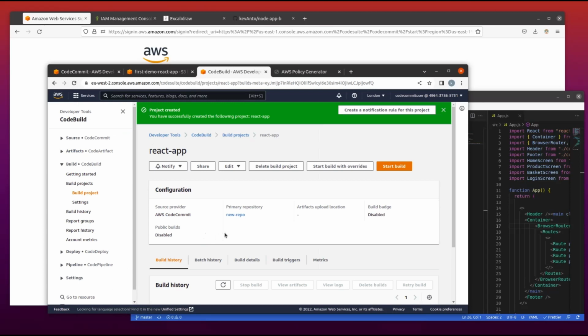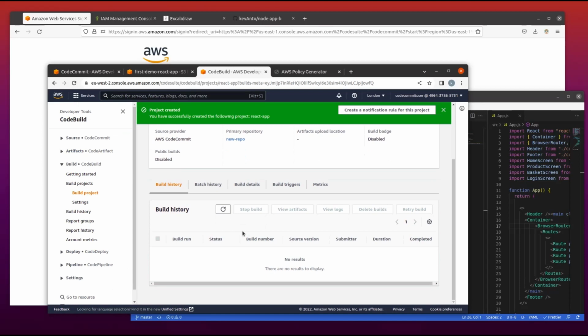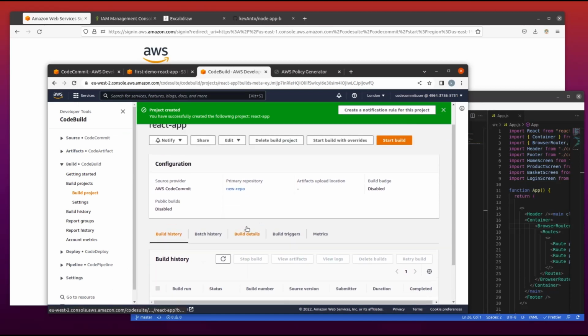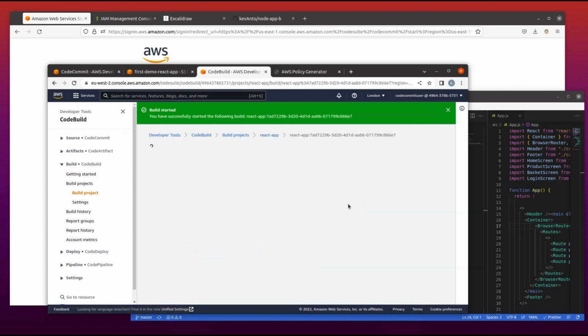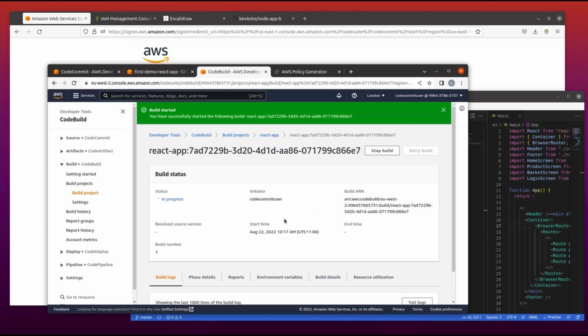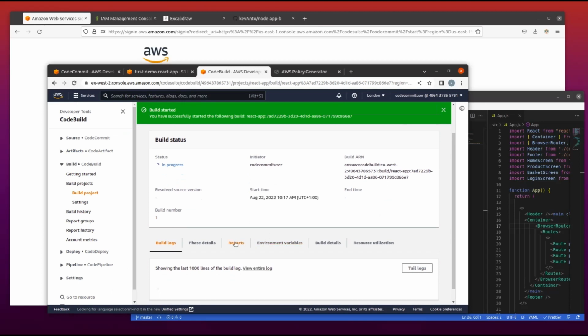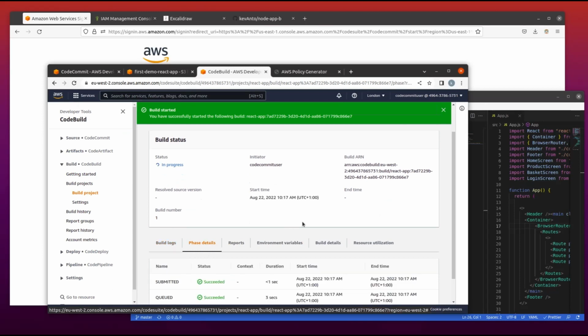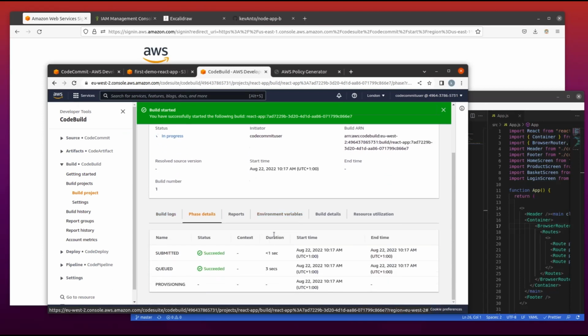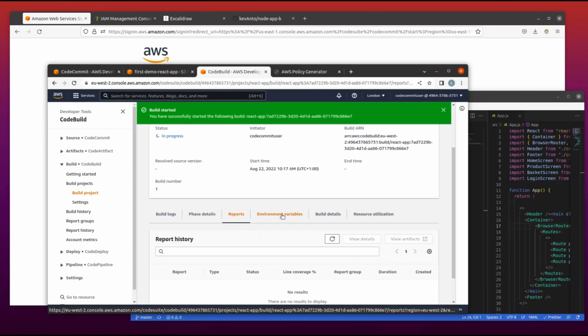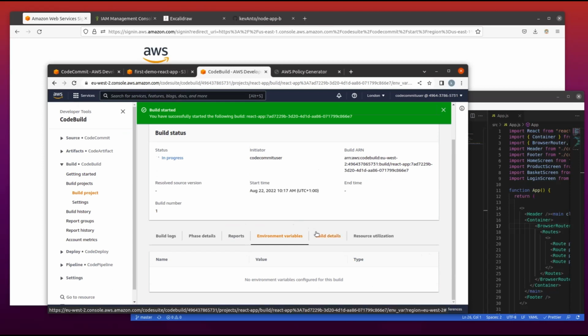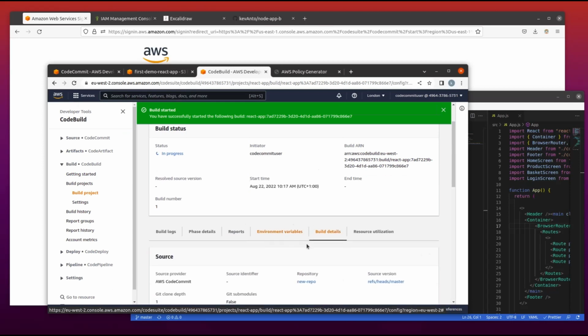Here is the interface where we see, once we trigger a build, what we will have. And let's start a build. Since we have our code already present in CodeCommit, it will go and download the source, and the different phases present in our build spec will be executed. So it might take a little time, give it some time, and later on you see the different aspects, and the build details will be present as well.